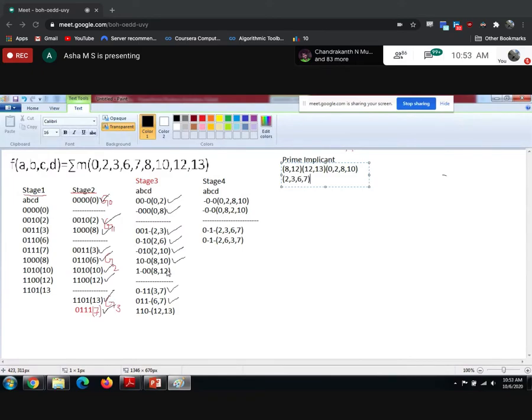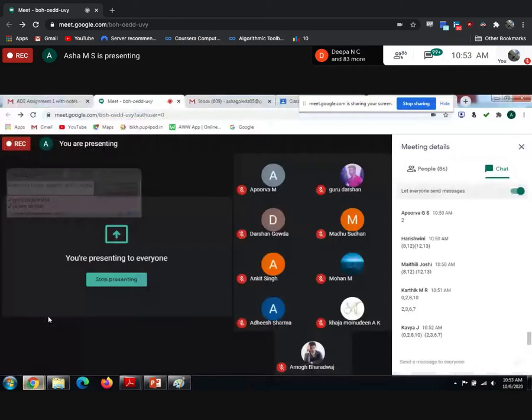That's why I told you people to do the ticking. If you forget to do the ticking, then while finding the prime implicants you have to do it again. Instead of doing it at the end, it's better to do it in parallel. I can't switch from text to pen to text, that's the reason I am keeping it at the end. But you people are solving in the notebook. Please, as soon as you combine, make the corresponding ticks. Are you clear with this? Any doubts on how to identify the prime implicants? Guys, any doubts?